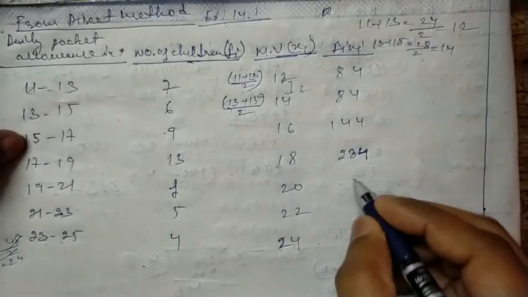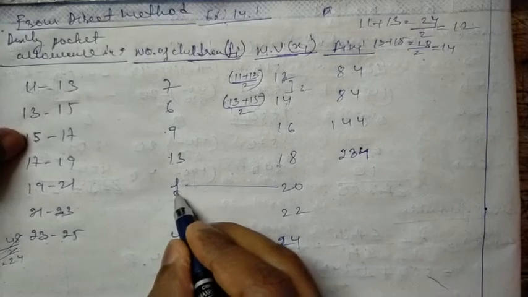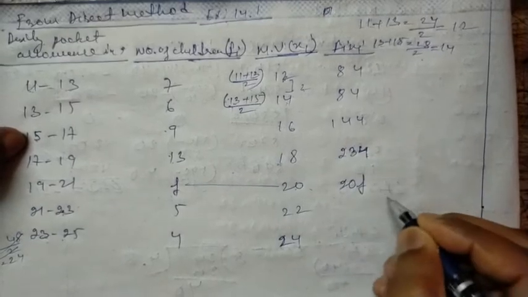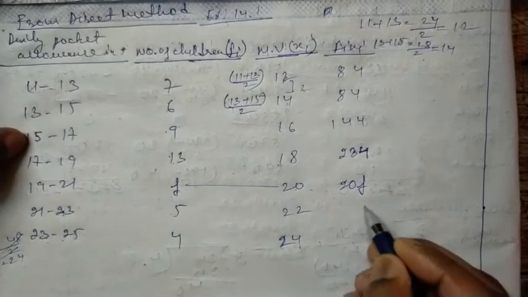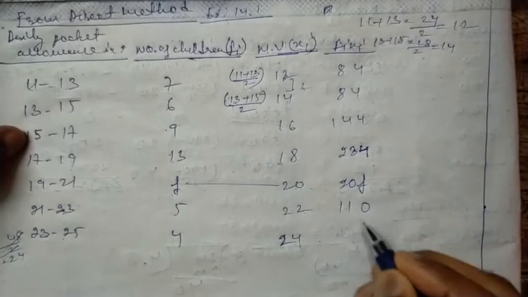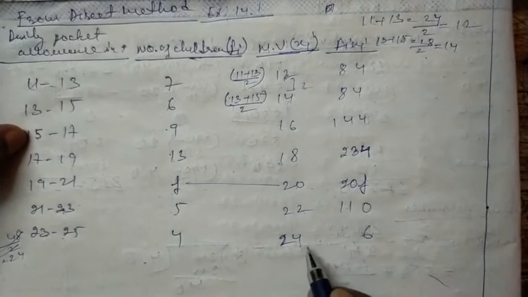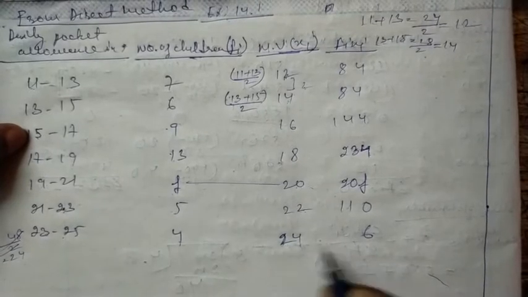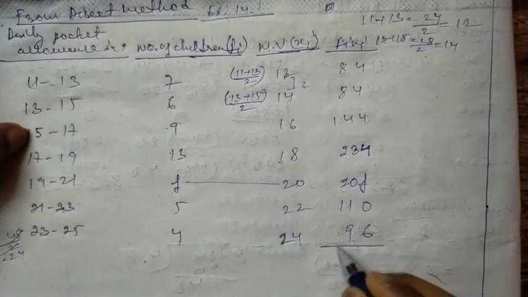Then if you multiply this with this, what do you get? Because f is a variable and this is a constant number, you cannot multiply them out, so you will get 20f. Then 5 twos are 10, 1 carry, 5 twos are 10, 1 carry, 5 twos are 10, 11. 4 fours are 16, what is the carry? 1. 14 twos are 28, and that will be 96. If you add this one, what do you get?